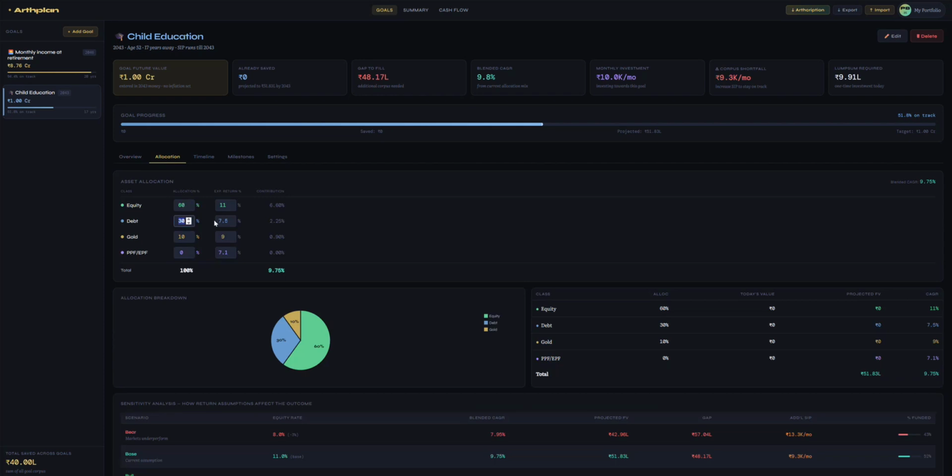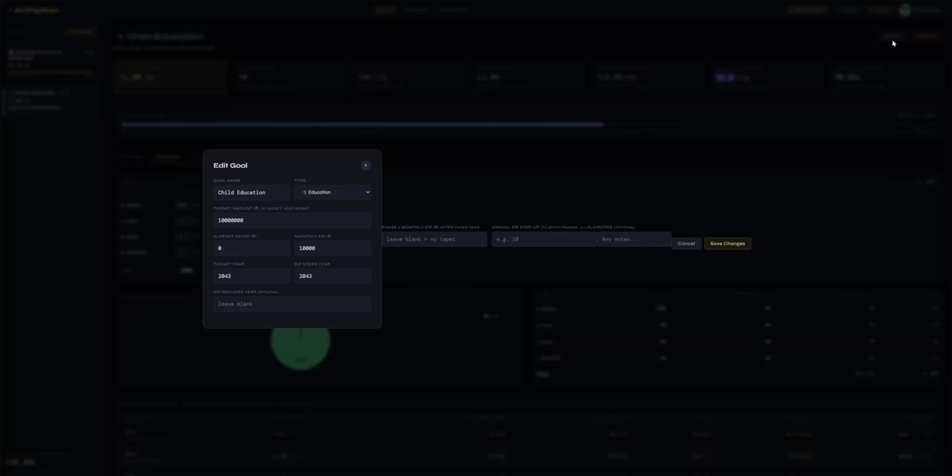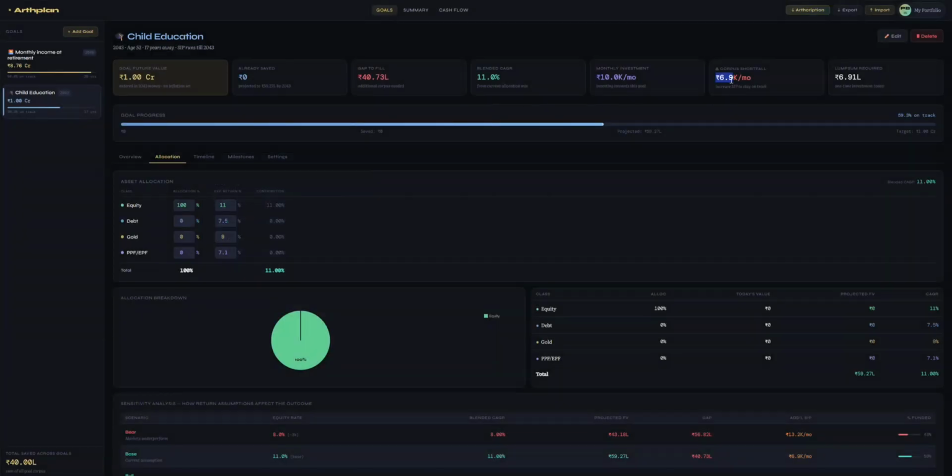Let's say that we again take the equity risk on this. So automatically this reduces to 6.9K. So what you could do is, if you have extra funds every month, or if you can plan your finances around to achieve this goal, you can potentially save a few thousand extra so that you reach your 1 crore number by the year 2043.